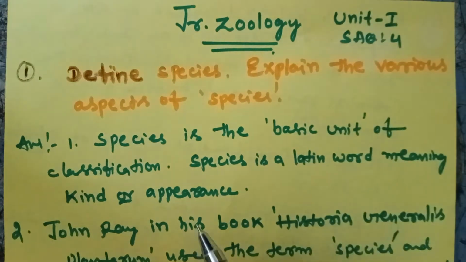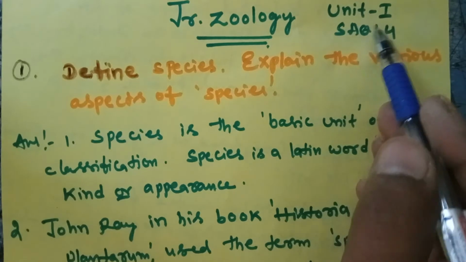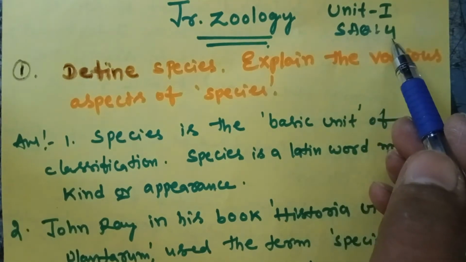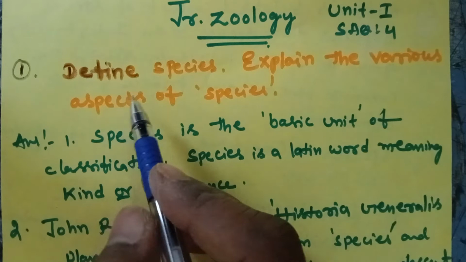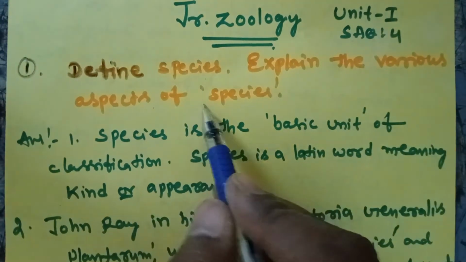So good evening students. Junior zoology, first unit. The short answer question is the fourth one. The question is: define species, and explain the various aspects of species.